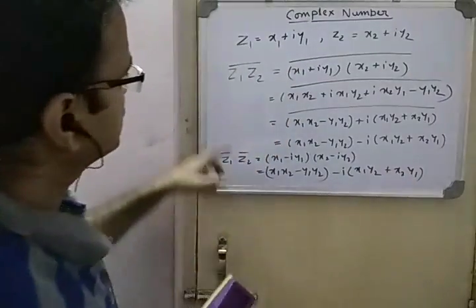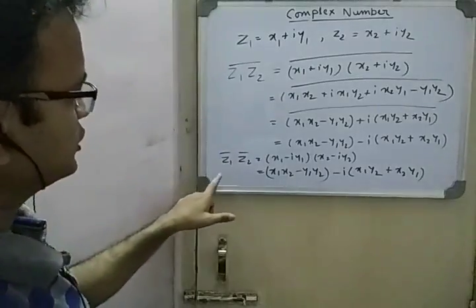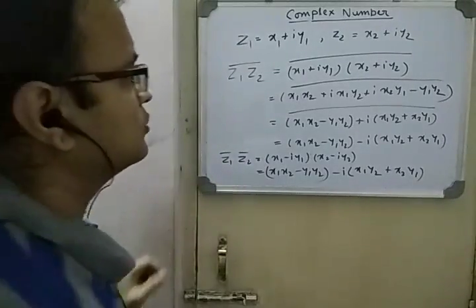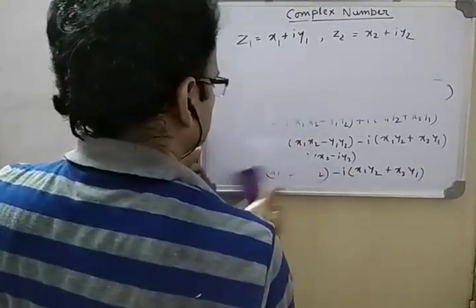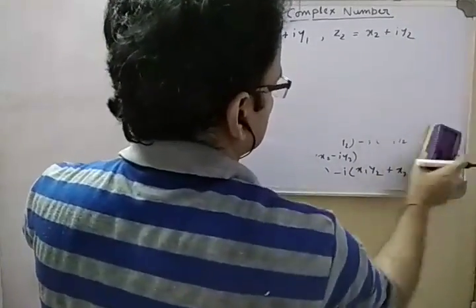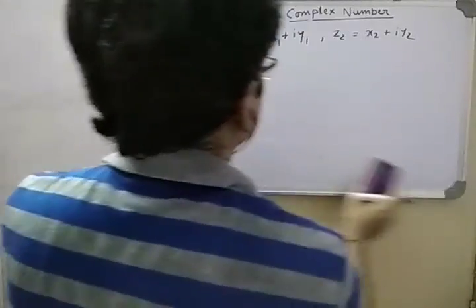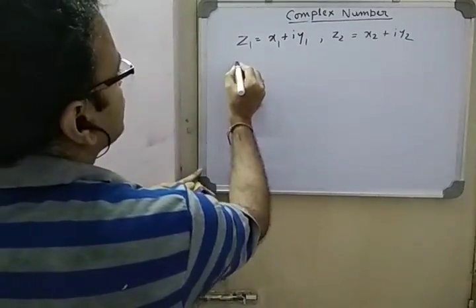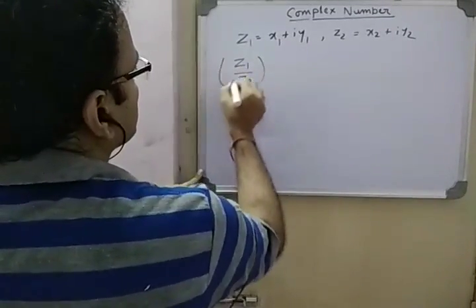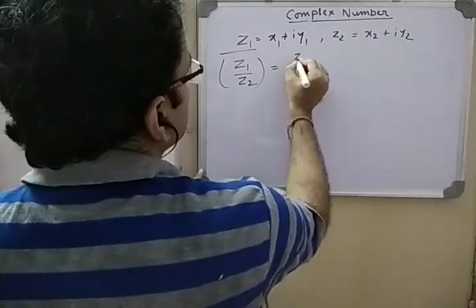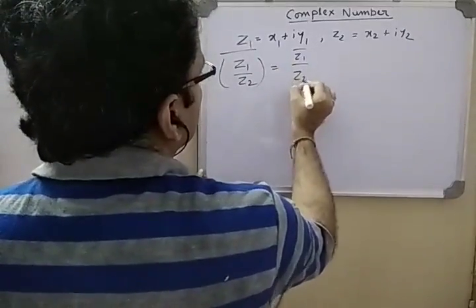See, so the conjugate of z1 z2 is equal to z1 bar into z2 bar. Okay, so similarly for division also you can do a verification, but the property is that the bar of z1 by z2 becomes z1 bar by z2 bar.